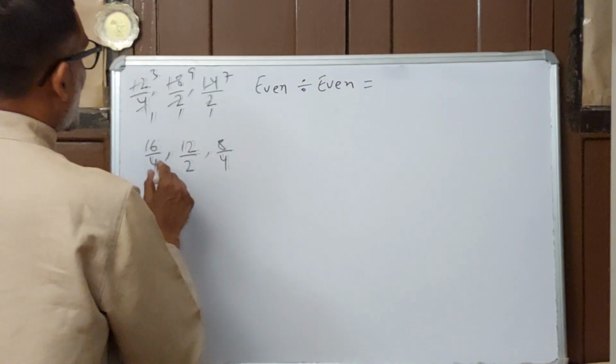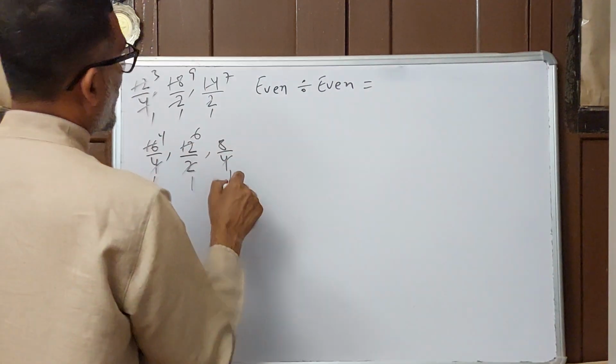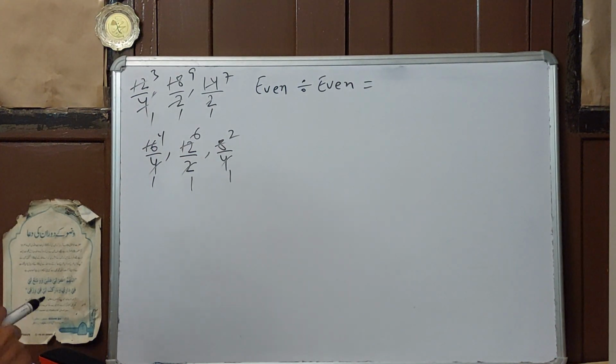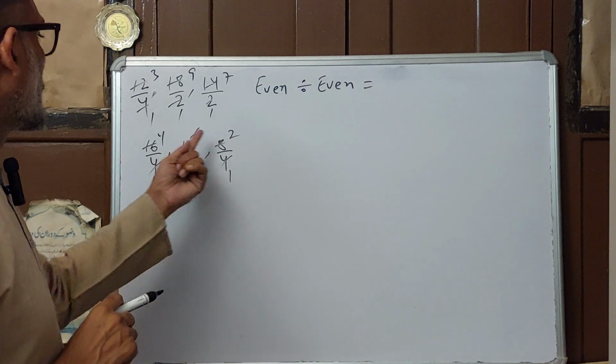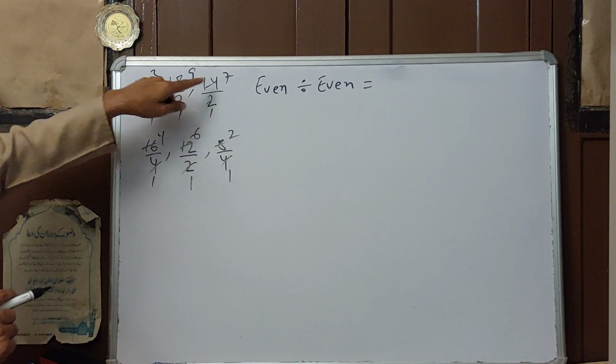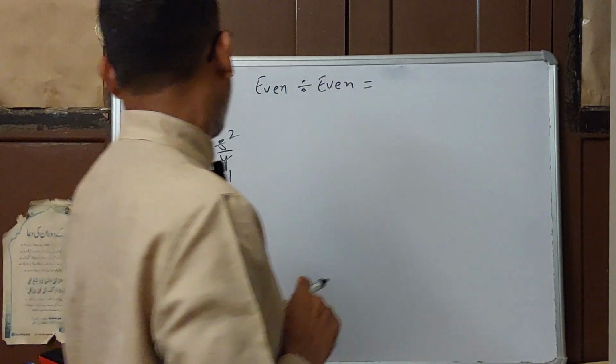Here what do we get? 4 4s are 16, 2 6s are 12, 4 2s are 8. Here you also see 4, 6, 2. Here, even number divided by even, you are getting an even number. Earlier, even divided by even gave an odd number.